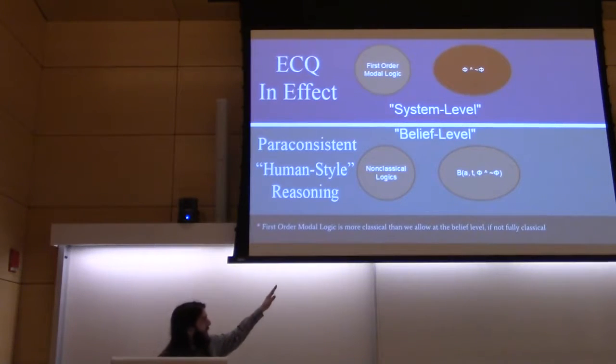I do want to point out that in the paper it says the system level uses classical logic, and I understand that it's a contention whether first-order modal logic is classical or not, but as it is more classically leaning than what we use at the belief level, we identify it as such here.